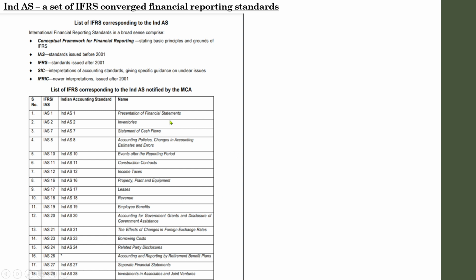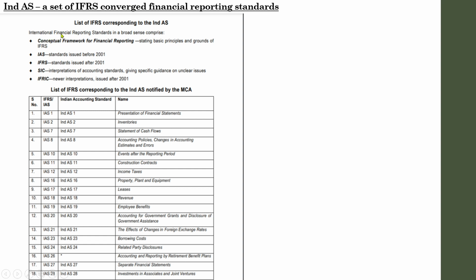Even the title of a particular standard as well as the number given to it is almost similar to the international standards. There are slight changes in the number as well as the heading of some standards, but in most cases it is almost similar. So there is not much confusion regarding the Indian standards with the international standards.